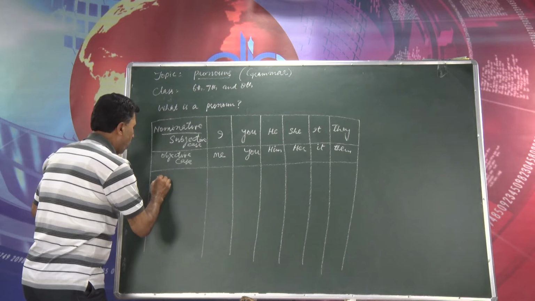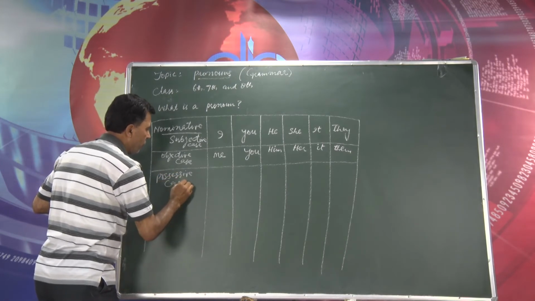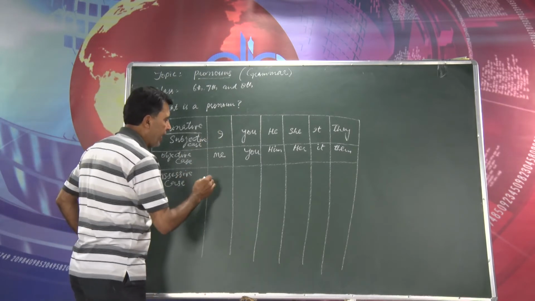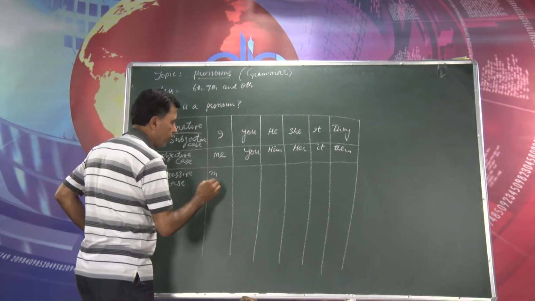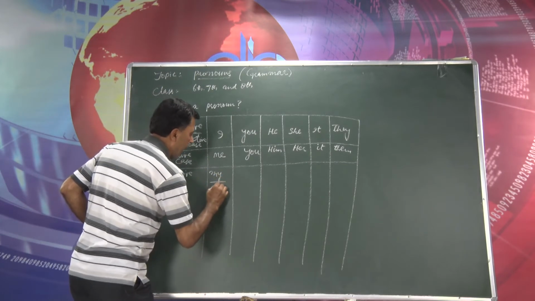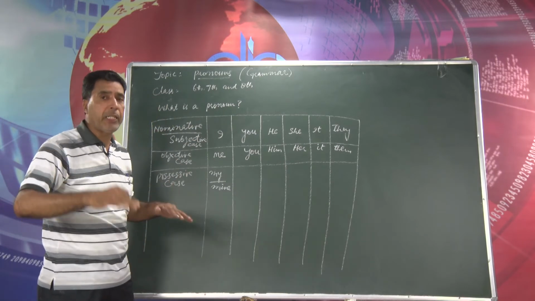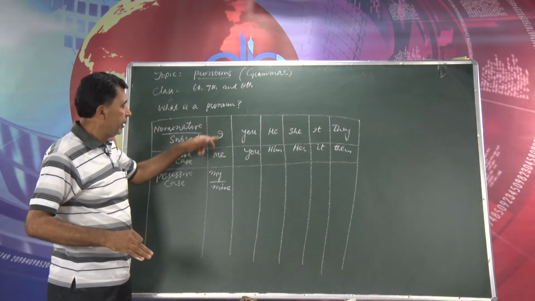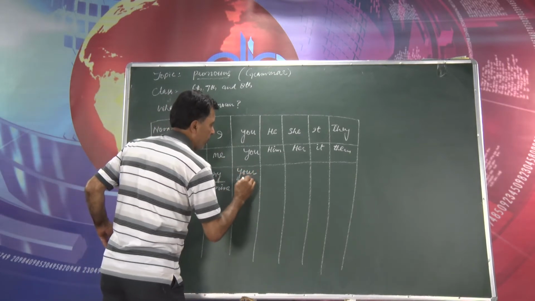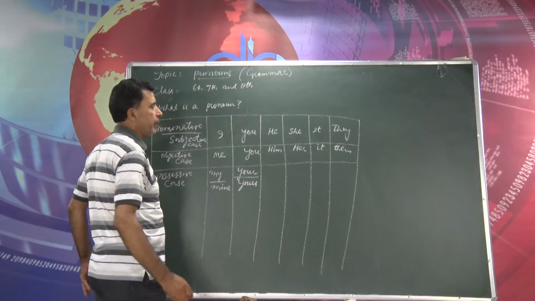Then I will just talk about possessive case. When we use these pronouns as possessive case, we write my and mine. Let me first give you the chart, then I will tell you its use. My and mine; your and yours, both are correct.